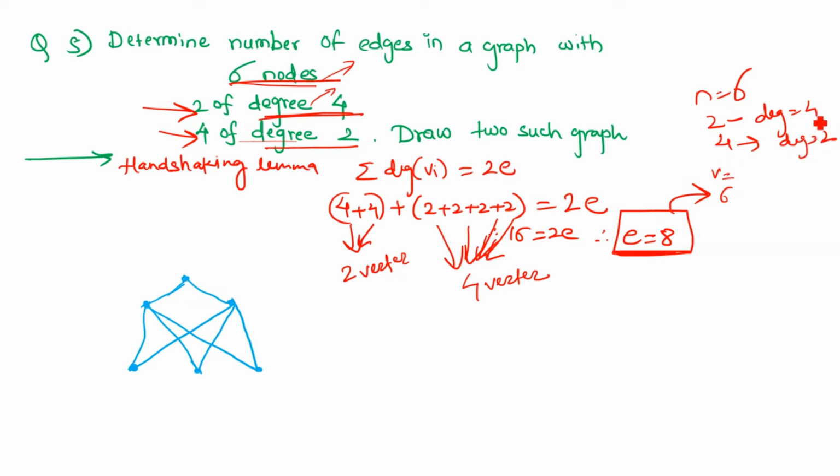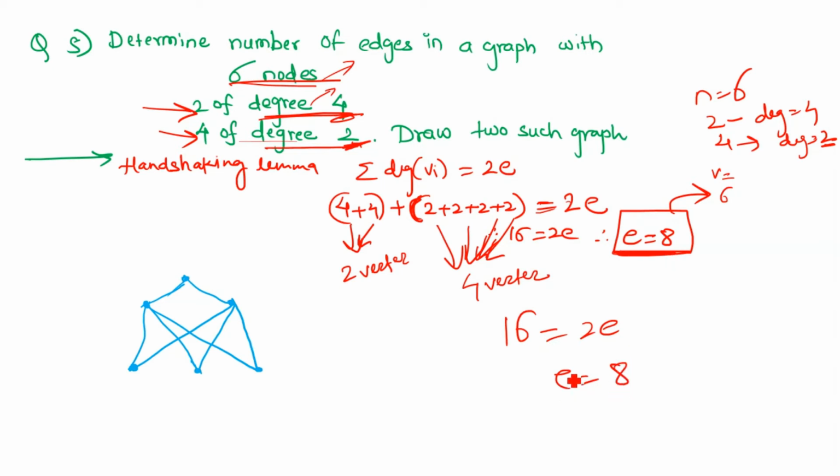So we have to perform 4 plus 4 two times, and 2 plus 2 and so on four times, because there are only 4 vertices whose degree is 2. This is for the 4 vertices whose degree is 2, and now we perform this for the 2 vertices whose degree is 4, which is equal to 2 times the number of edges. When we solve this, we get 16 is equal to 2 into e. So e will become 16 divided by 2, which is 8.